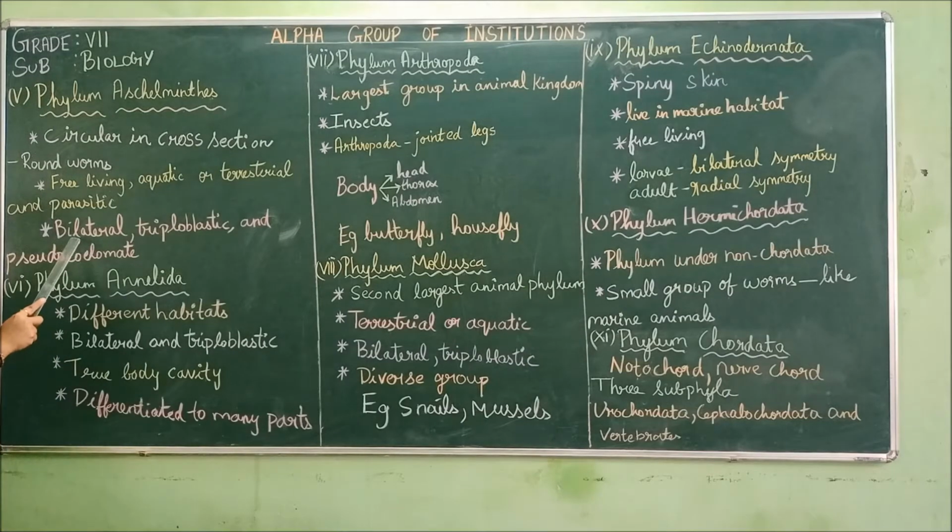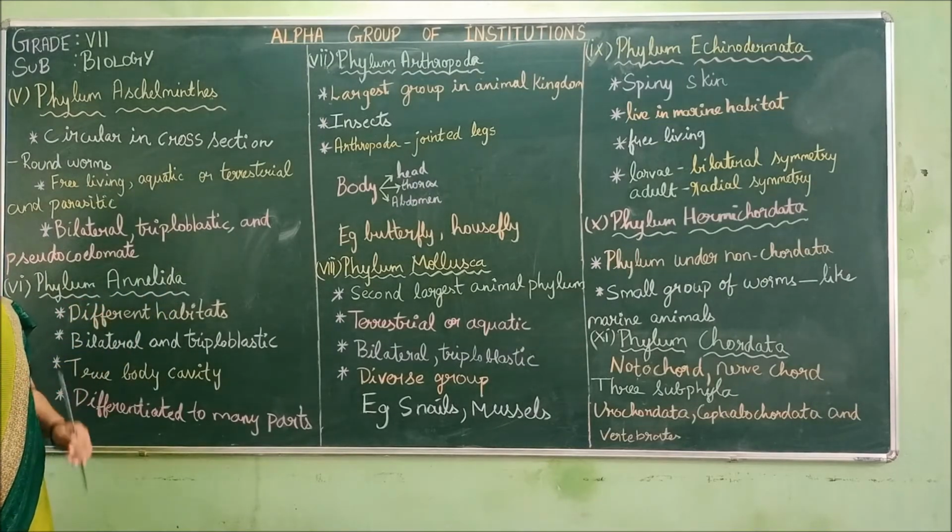Those are called bilateral symmetry. There we saw radial symmetry, where when they are cut in any axis, they will be divided into equal halves. But here, when they are cut in the central axis, it will be divided into two equal halves. So these Aschelminthes are bilateral.